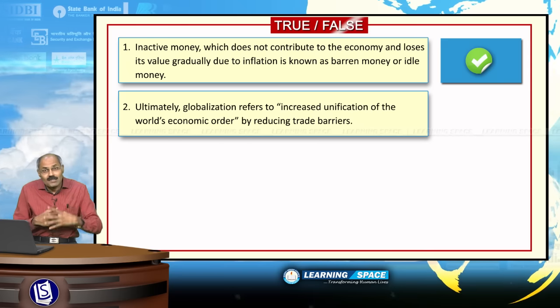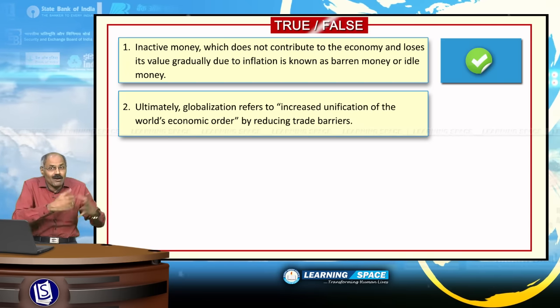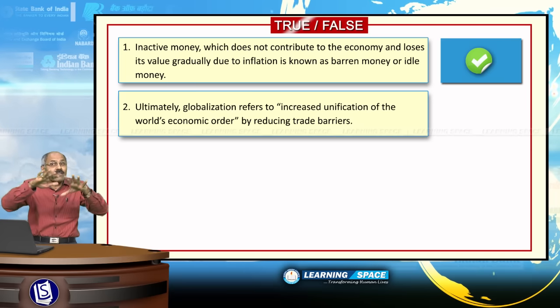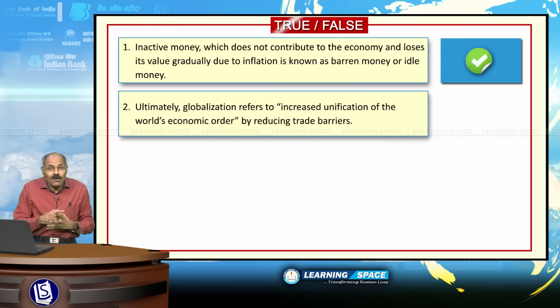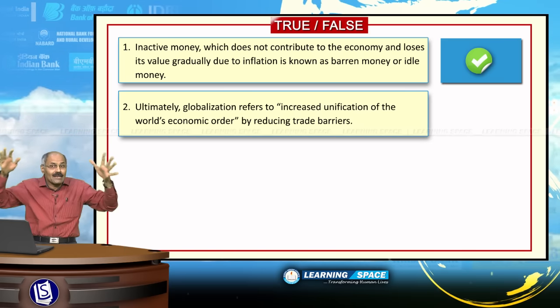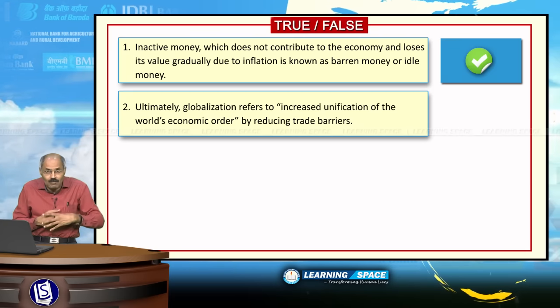Look at the second sentence. Ultimately, globalization refers to increased unification of the world's economic order by reducing trade barriers. That means unification of economic activity across the world with as minimum barriers as possible.